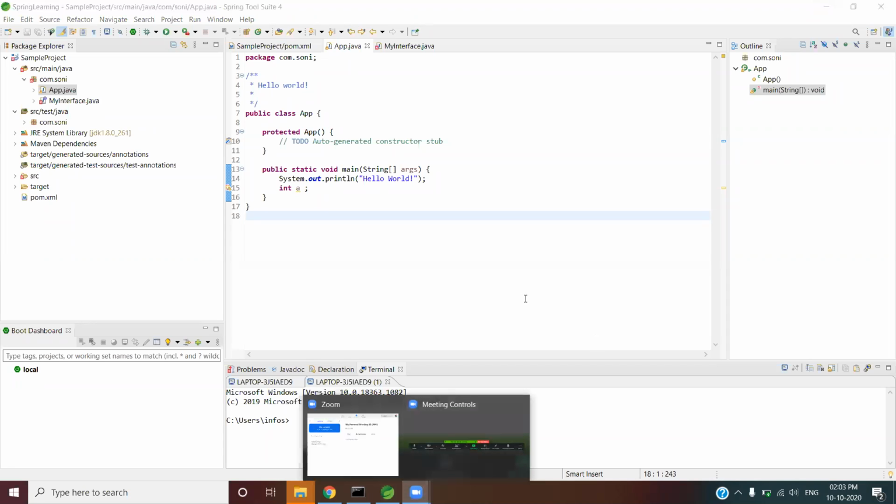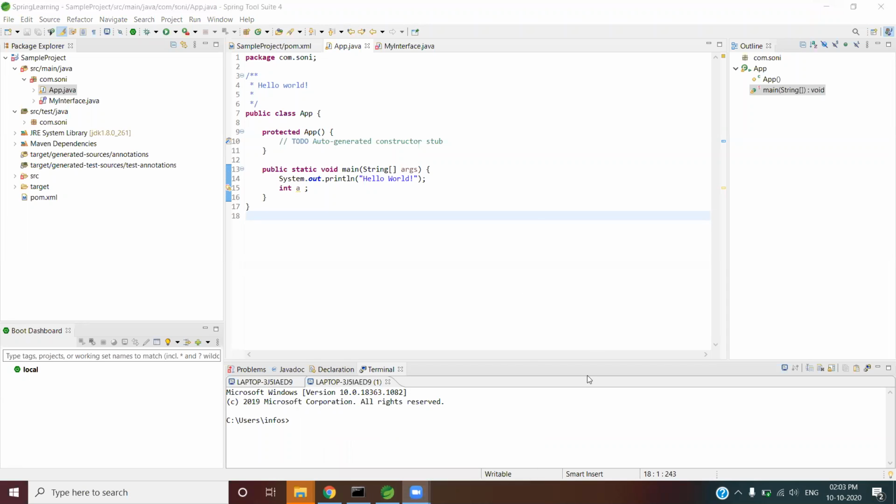Soham, what do you think? Public, protected, default, and private. Okay, yes, it is. What about you, Shubham?